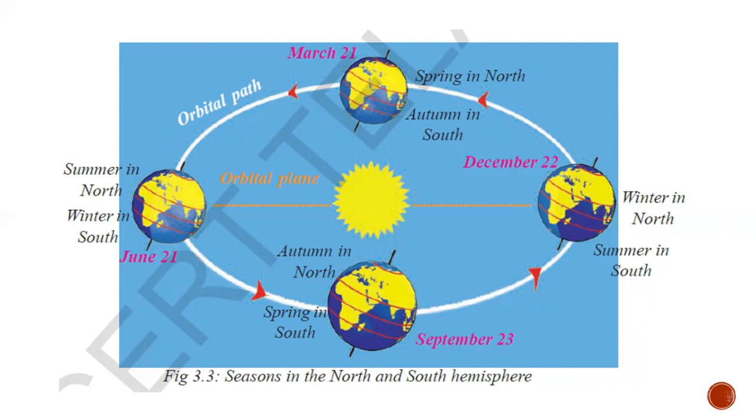And at this March 21st and September 23rd, almost the earth will receive the same amount of heat. But in December 22nd and June 21st, the heat received by the earth is changing. That is the reason here we are having summer and winter.